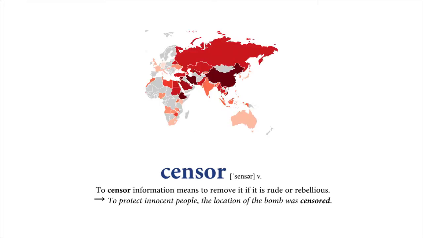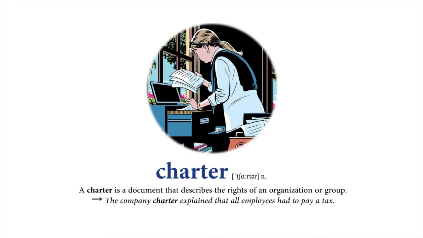Censor. To censor information means to remove it if it is rude or rebellious. To protect innocent people, the location of the bomb was censored. Charter. A charter is a document that describes the rights of an organization or group. The company charter explained that all employees had to pay a tax.